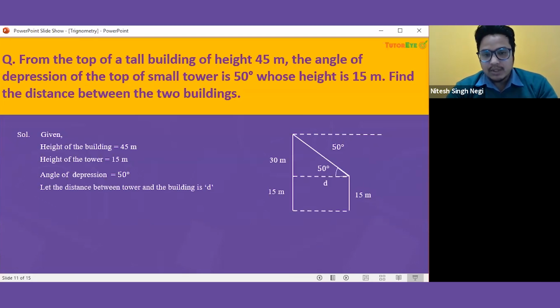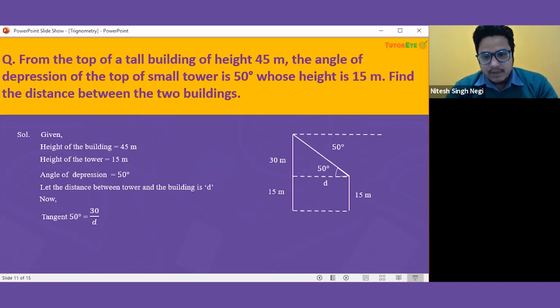Let's suppose that the distance is d. If that distance is d, then we can find simply that the tangent of that 50 degree angle will be the opposite over adjacent. And in this case, opposite will be 30. But some of the students will ask me where the 30 meters comes from, since it is not given in this question.